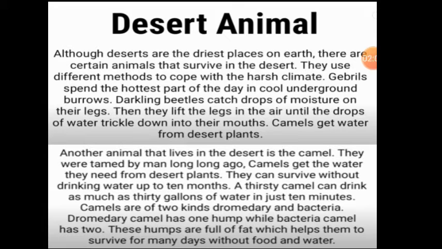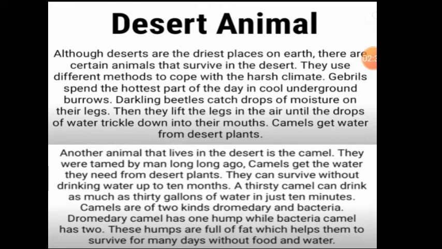Darkling beetles catch drops of moisture on their legs. They then lift the legs in the air until the drops of water trickle down into their mouths. So there is one more insect, like darkling beetles. We'll be learning about all those animals and insects. What that animal is doing is storing the water on its legs and lifting the leg. At the same time, children, the drop will start falling into their mouth. That way they survive in that desert place.